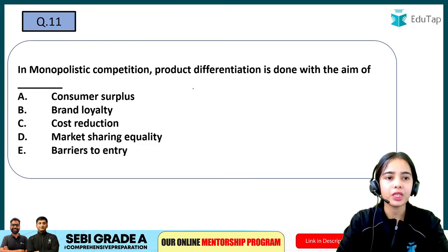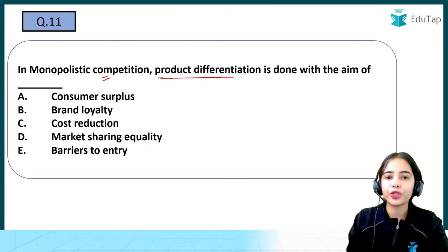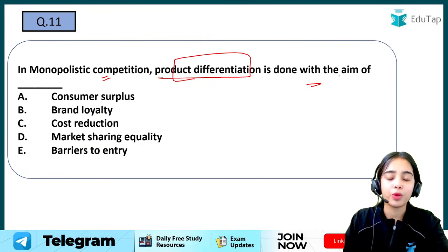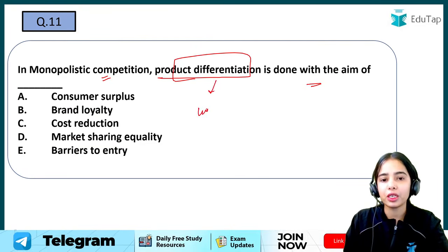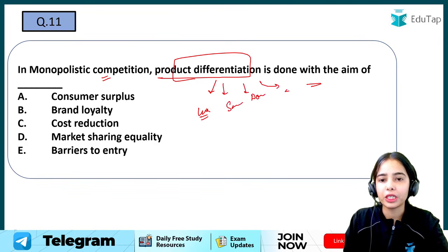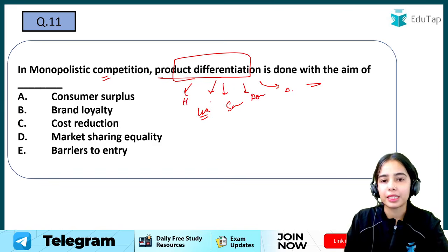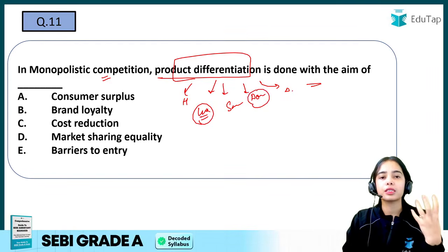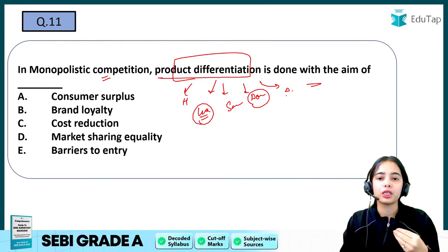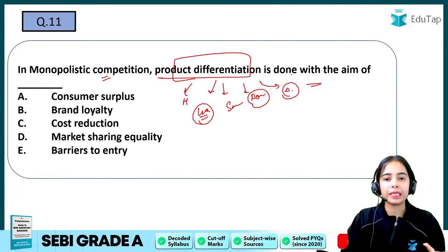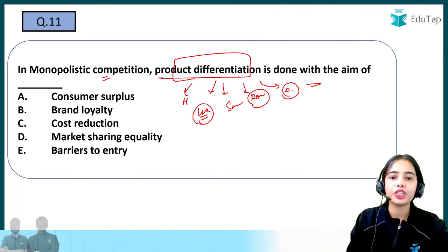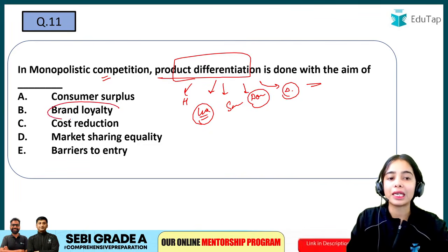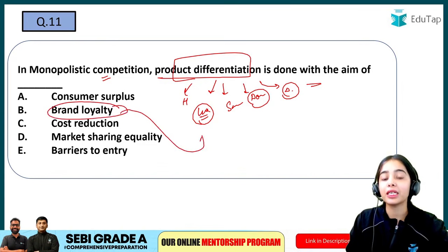Okay. Now, in monopolistic competition, product differentiation is done with the aim of, so there is product differentiation. We are able to differentiate Lux from Santoor, from Dove, from Dettol, from Himalaya and such. Lux is known for its fragrance, Dove for its smooth texture, Dettol for its germ killing capacity and such. So product differentiation is done with the aim of creating brand loyalty and brand recognition.